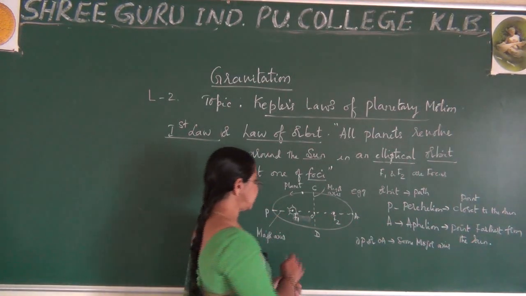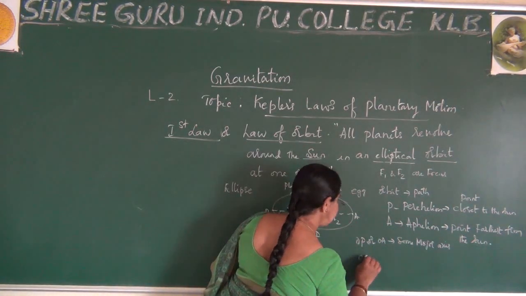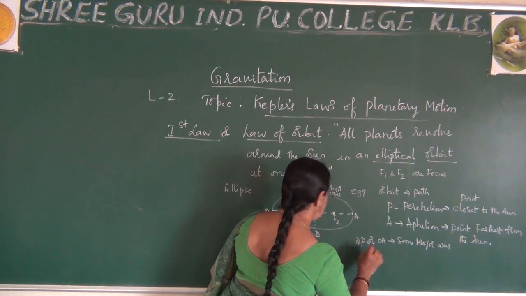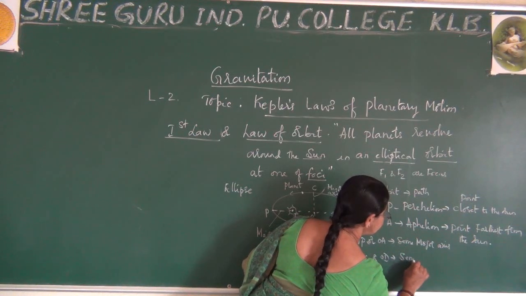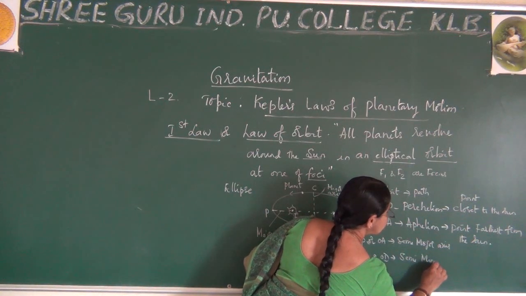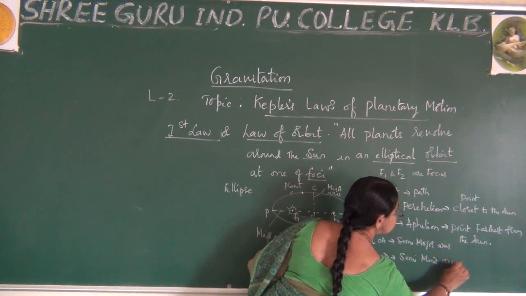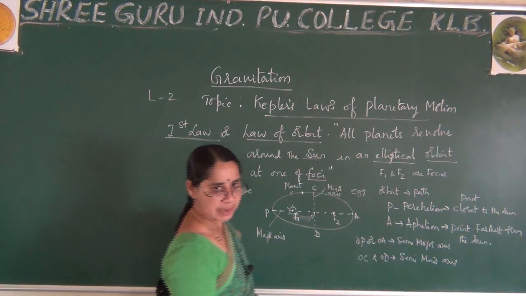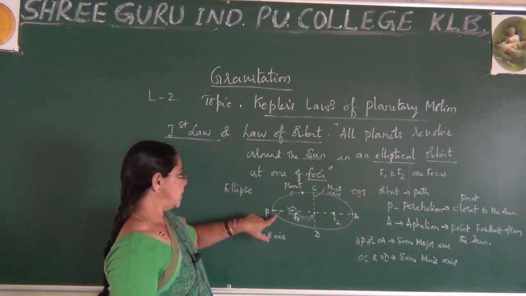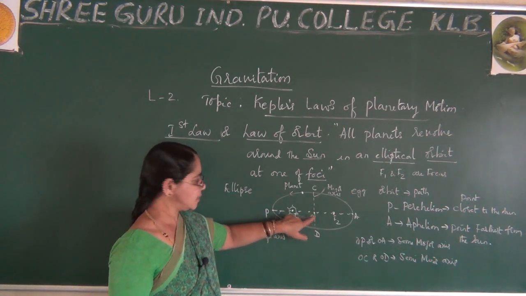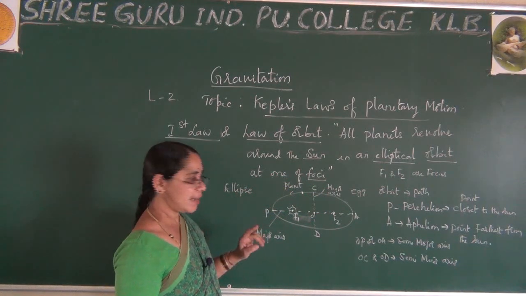One more point I can say here, from O to C or from O to D, it is called the semi-minor axis. Just observe this figure. I have already said the major axis earlier, the second time I said the minor axis.